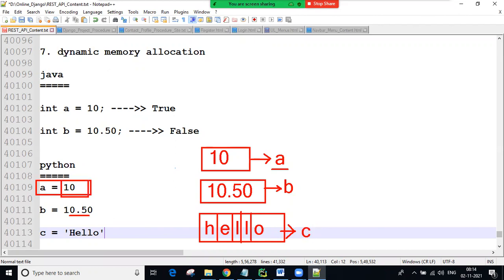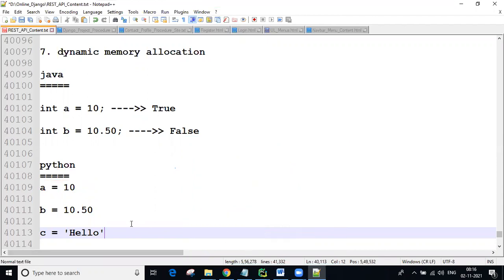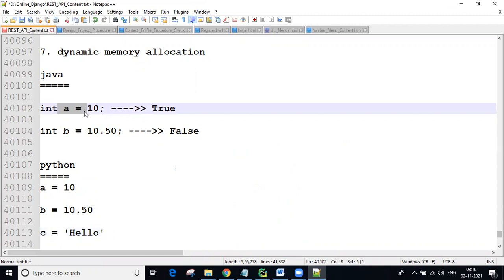Based on the value, what memory is required for this variable is understood automatically by Python itself, and the memory is created automatically. This is called dynamic memory allocation.